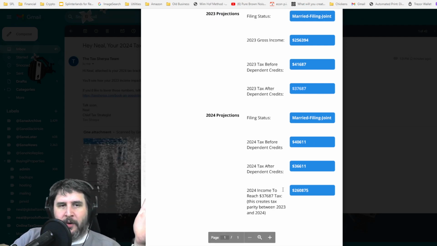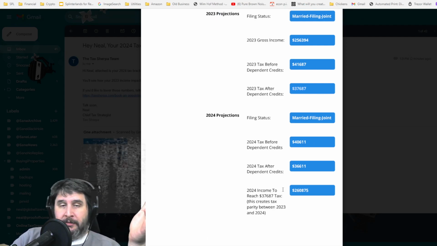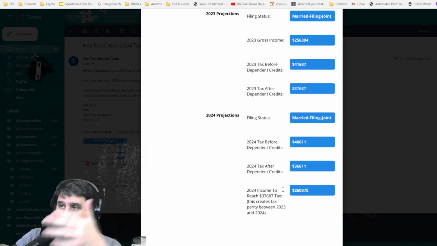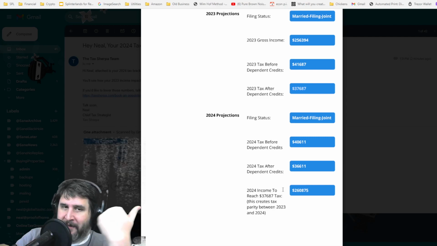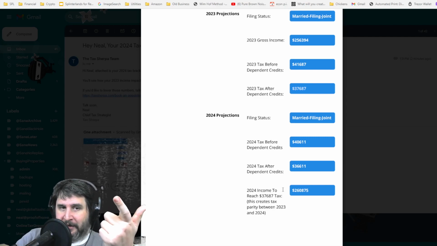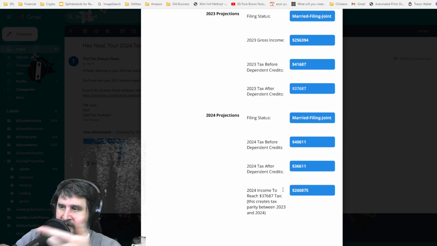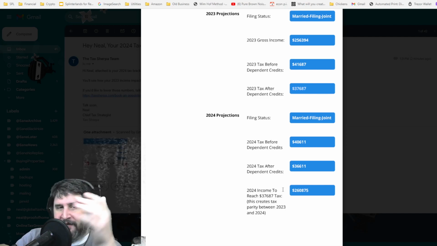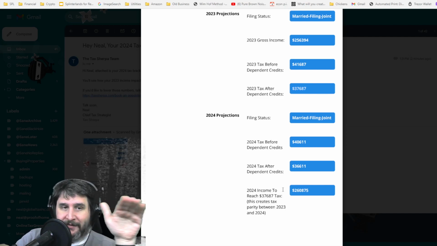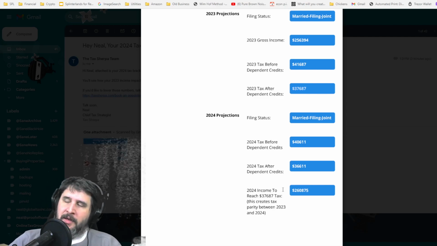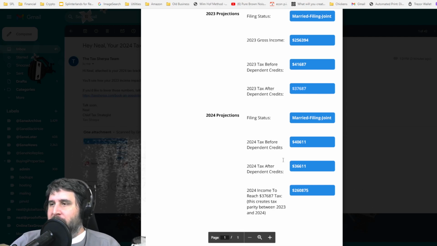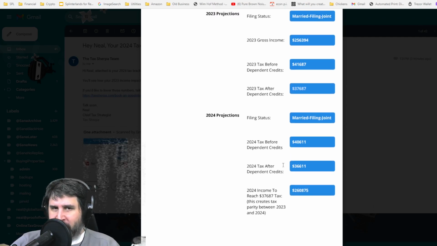So if you're an employee, you could make a really good case to your employer, and you say, well, the IRS adjustments show that, if I made this last year, then I should make this upcoming 260,875 for 2024 in order just to break even. That's not even like a performance bonus. That's just staying even with the cost of living according to the IRS. And so yeah, I think that's a pretty strong case you can make.